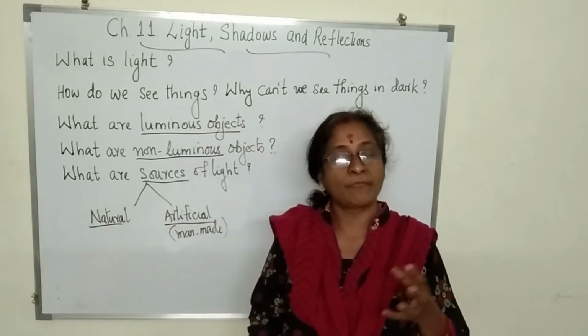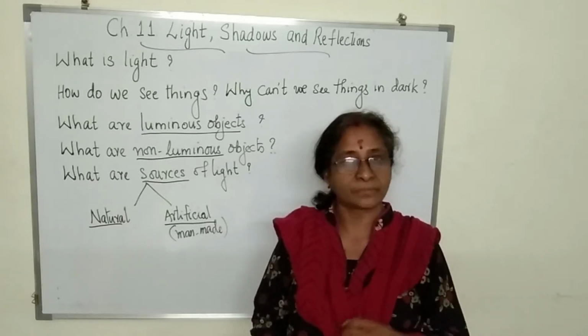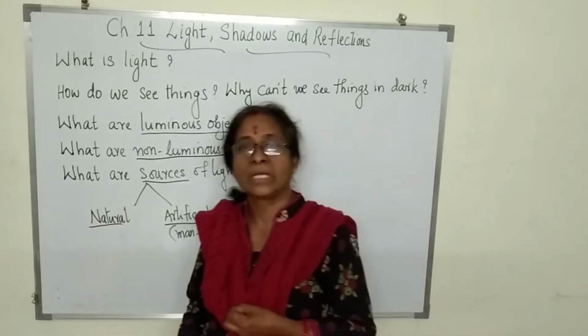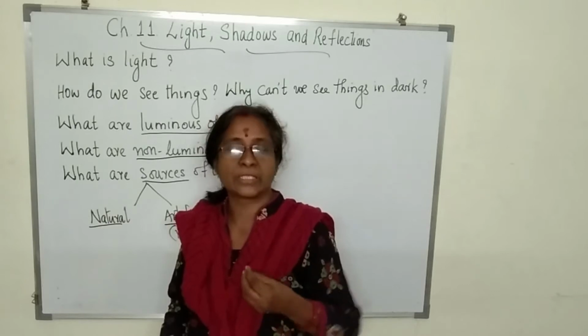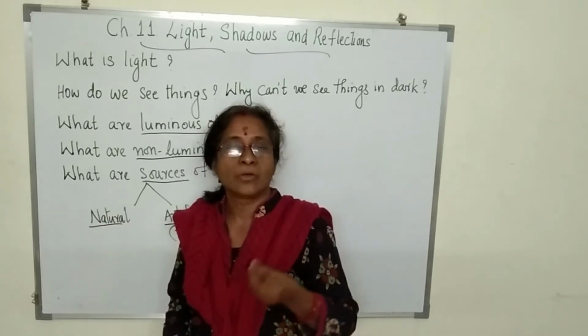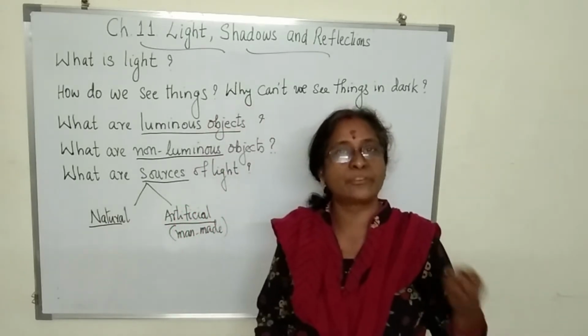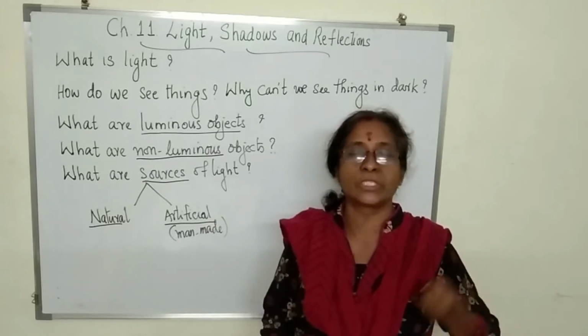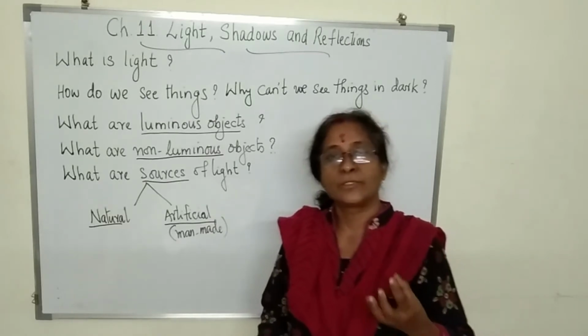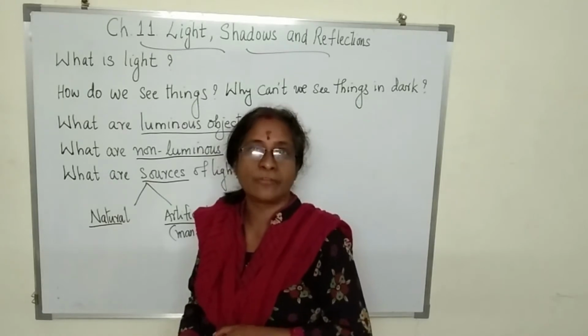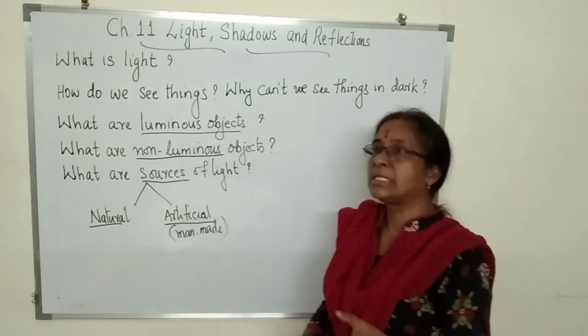Now, from where do you get light? We get light from different materials or different things. So, the things which give you light are called the sources of light. So, there are so many sources of light around us.